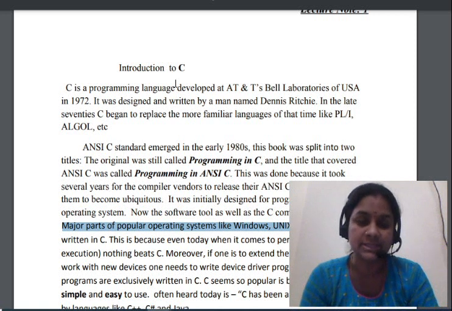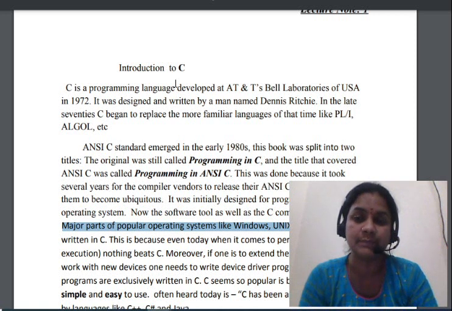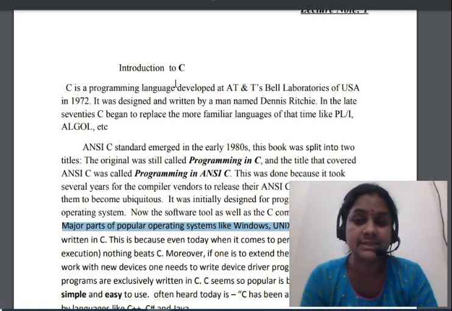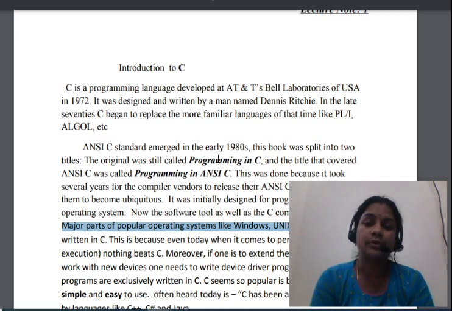Before developing the C programming language, they created a familiar language known as programming language 1, that is PL1, and analog. After the 1980s, the C programming language was split into two names: programming in C and programming in ANSI C.